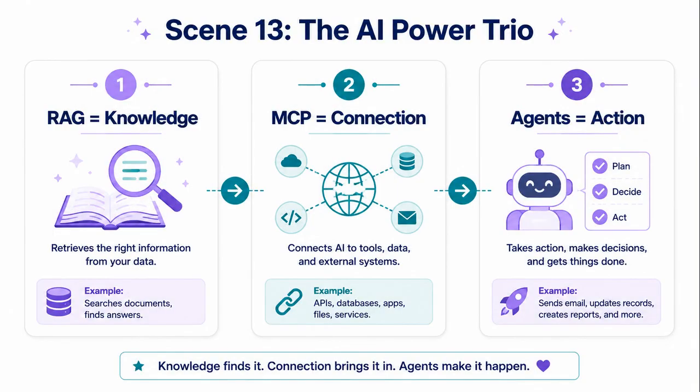Now let's look at the key difference. RAG is about knowledge. MCP is about connection. AI agents are about planning and action. RAG retrieves useful context. MCP exposes tools and systems. Agents decide which steps to take. They can work together, but they solve different problems.